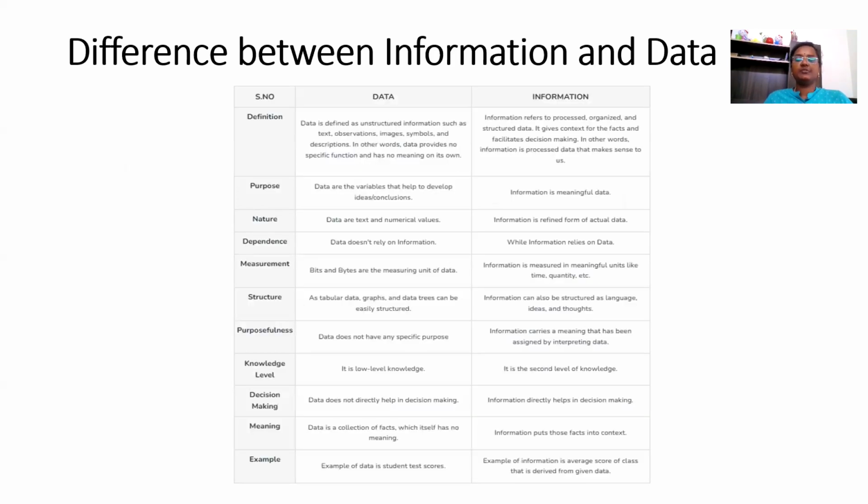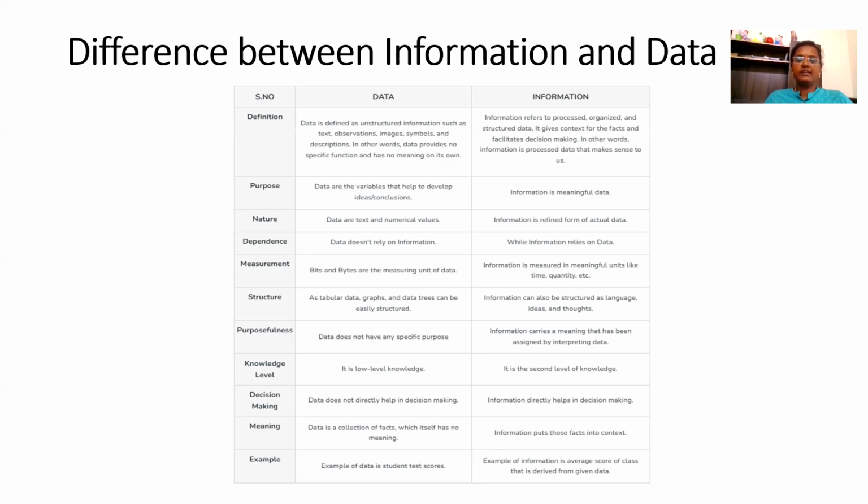And the difference between information and data is this: data is unstructured information like text, observations, images, symbols, and descriptions, etc., which does not provide a specific function or have meaning on its own. Information refers to processed, organized, and structured data. The purpose of data is to develop an idea and conclusion from the variables, and information is meaningful data. The nature of data is text and numerical values. Information is refined, in the form of actual data.